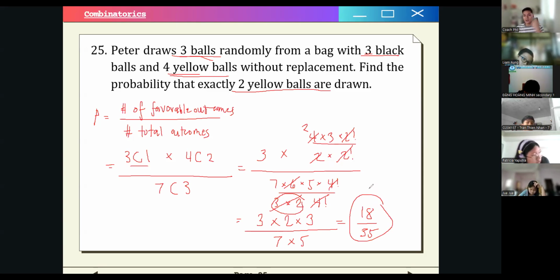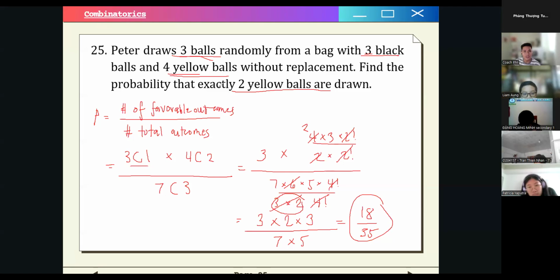So are all of you already comfortable with calculating combination problems? I hope so, no? If you're not comfortable with combination, you just review the formula for combination and operations involving factorials. Okay? So this is our final answer of 18 over 35.